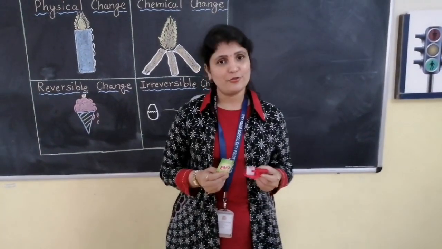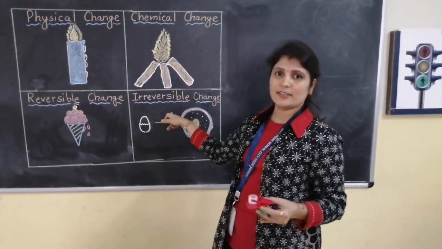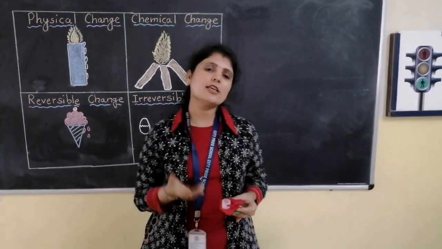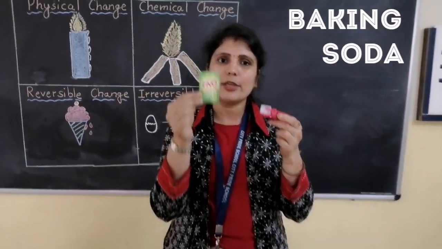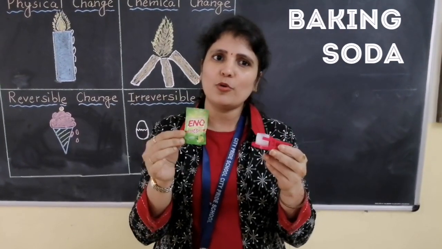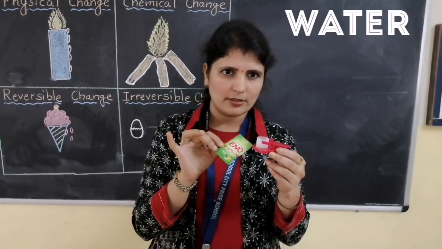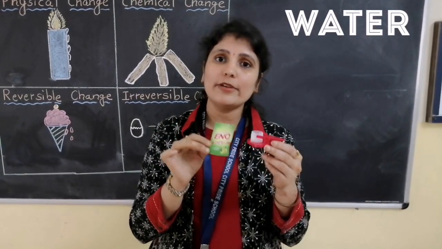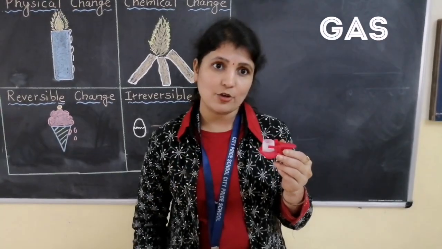So we saw just now, it was really very interesting, and that was an example of chemical change, irreversible change. Now let us see what exactly happened in there. In this base I poured some ENO powder, and you know very well ENO powder is nothing but baking soda. Along with that I added some water, and there is a reaction. The reaction takes place between the ENO and water, and it produces carbon dioxide gas.